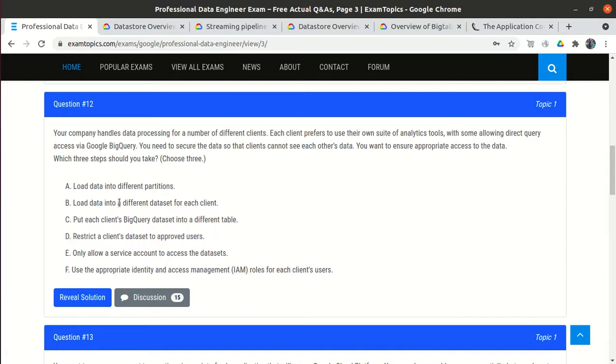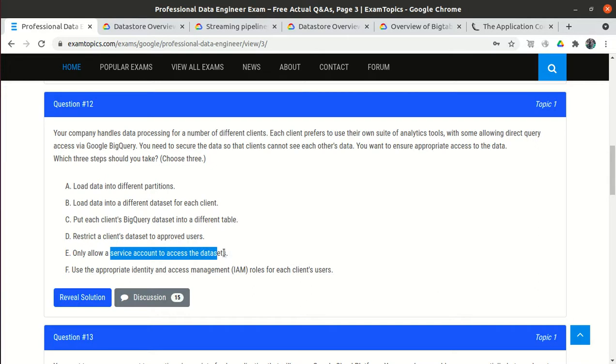So if we choose option B, then option D is also correct, because we are creating a different dataset for each client and we are restricting the dataset based on the users. Now option E, only allow a service account to access the dataset. So they said that rather than the user with his own ID, we will allow a service account. So this is totally wrong.